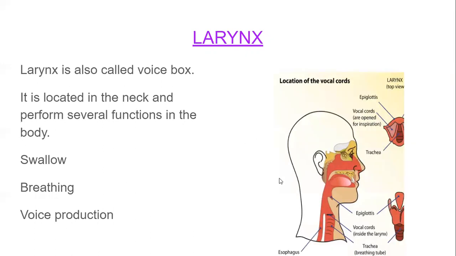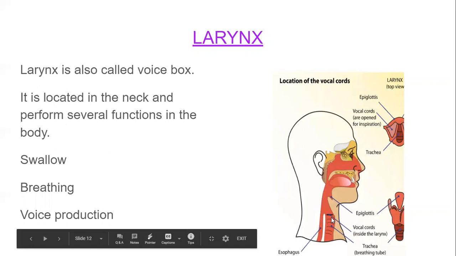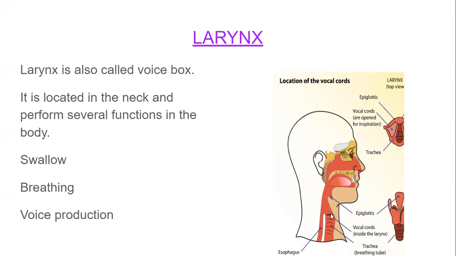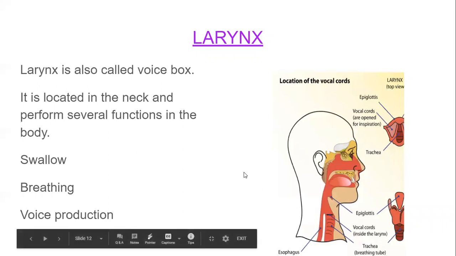I'll show you with the help of this diagram. Look here, this is the larynx, and this dark colored structure is the vocal cord. When air is coming from the nose and vibration is produced here, with the help of this vibration, sound is produced. So the larynx helps us to produce sound.